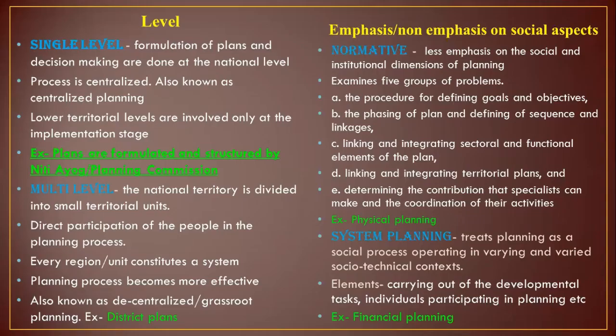Then we have the various levels. According to levels, what are the various types of planning? First and foremost, we have the single level planning. So, what do we mean by single level planning? It is when the decision or the planning is made at the national level. When it is made only by the national level, that is a single level. A single level is constituting or formulating the plans, and that is the national level.